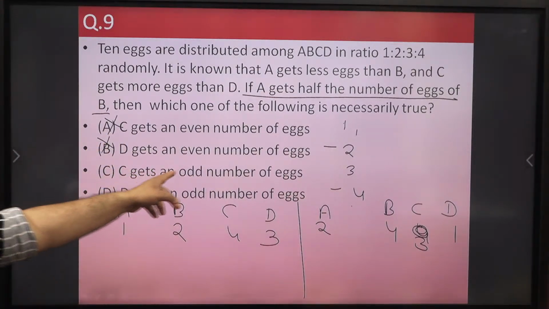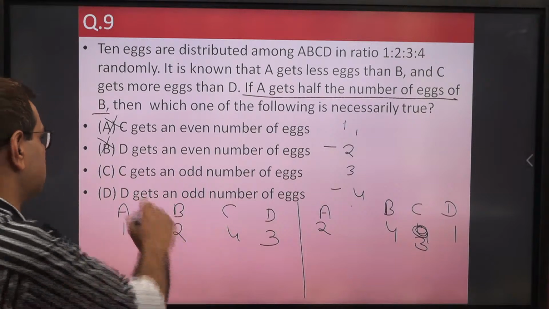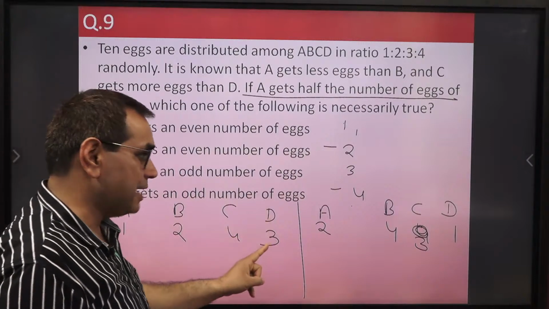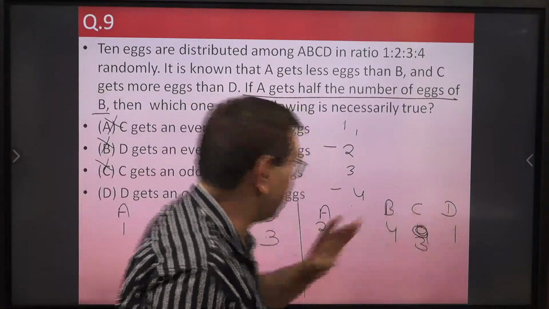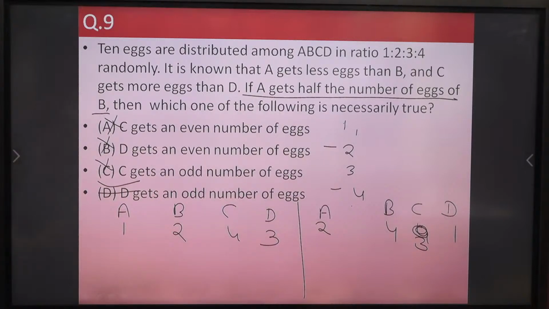Now C gets an odd number of X. So here C is getting 4X. So this also failed. Not correct. Now D gets an odd number of X. So in this case D is getting 3X. In this case D is getting 1X. So this is the right answer, which is always true, because D is always getting an odd number of X.